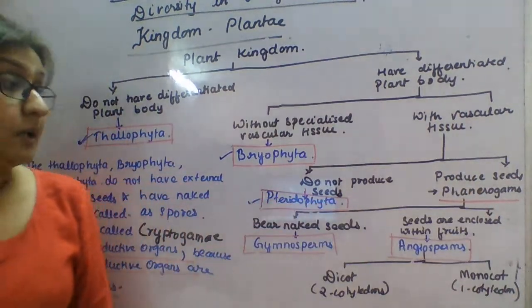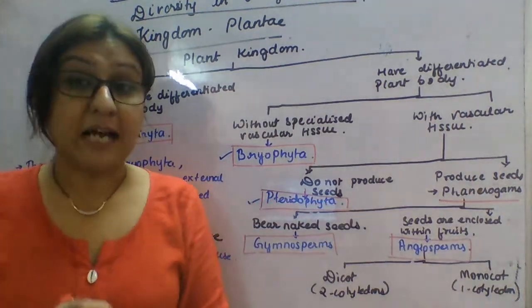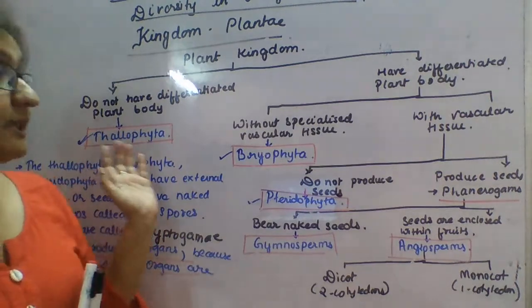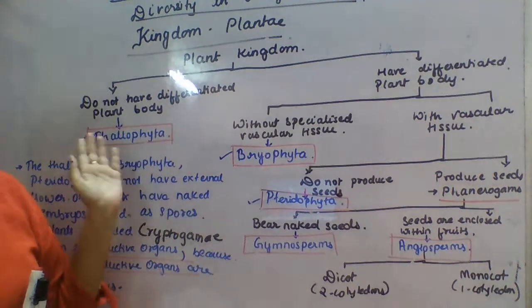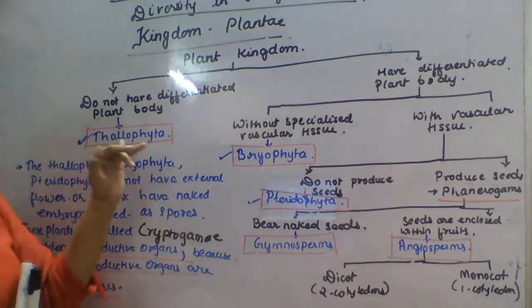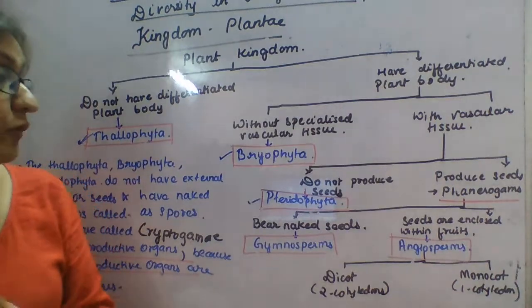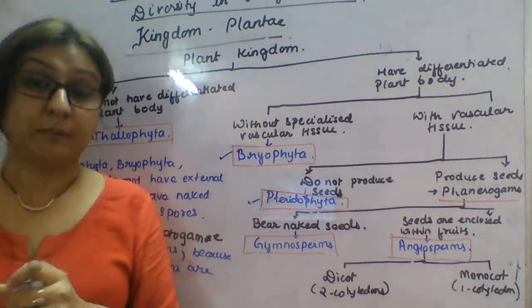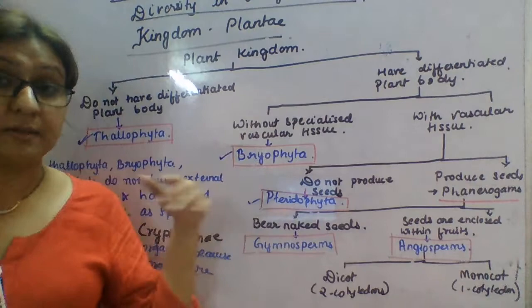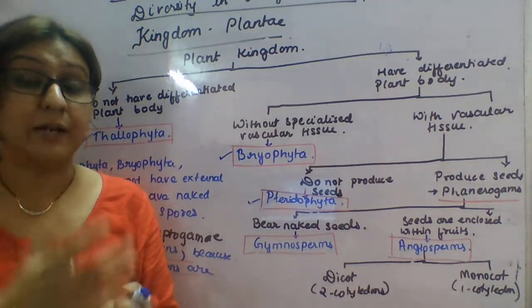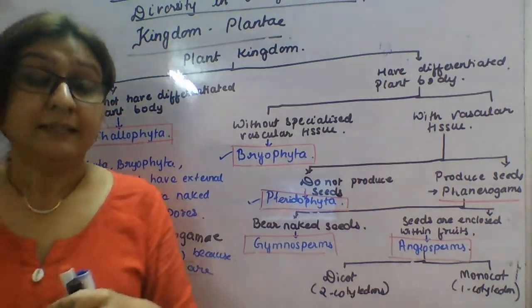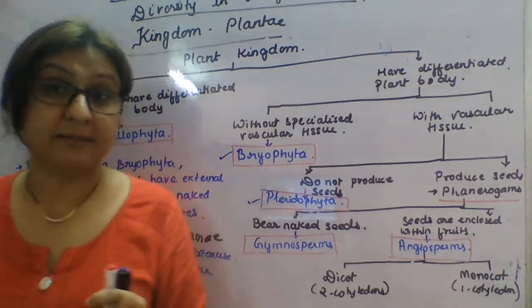Students, in the next class I will explain in detail these levels of classification of kingdom Plantae, that is Thallophyta, Bryophyta, Pteridophyta, gymnosperms and angiosperms. Today you all just go through this flowchart again and again and try to draw it on your own. That will make it very easy for you to understand this concept.